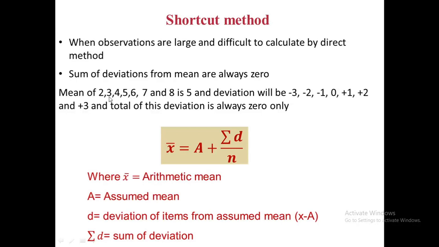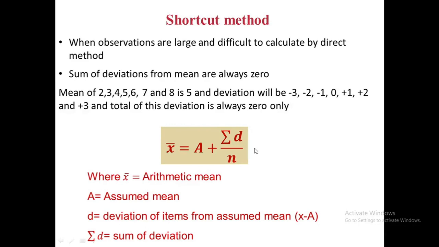For example, if we are calculating the mean of 2, 3, 4, 5, 6, 7 and 8, it will give us the result, and the deviations will be -3, -2, -1, 0, +1, +2 and +3, and the total of all these deviations will be 0. Therefore, we can assume an arbitrary mean to find the deviation from this assumed mean.